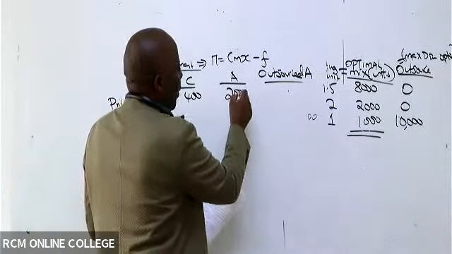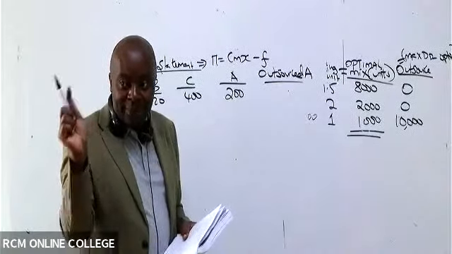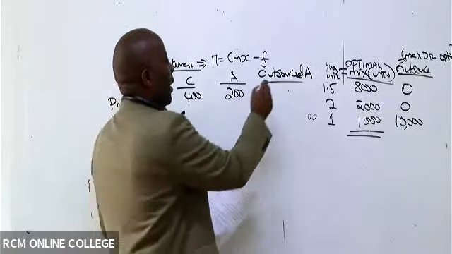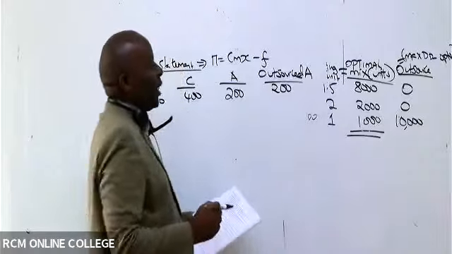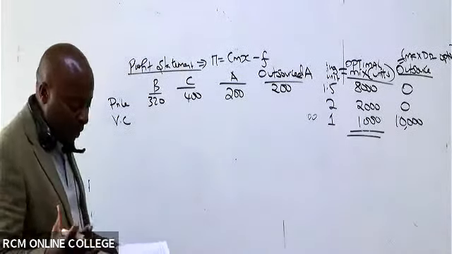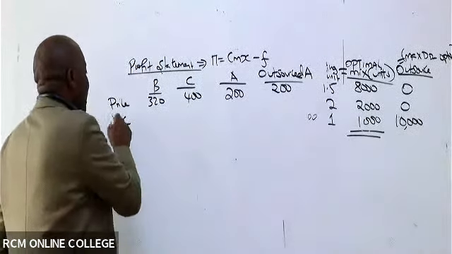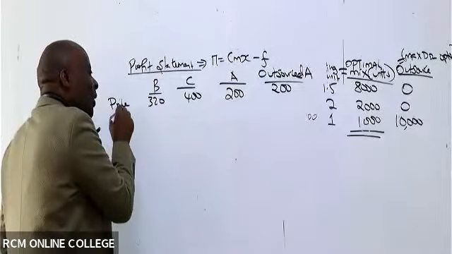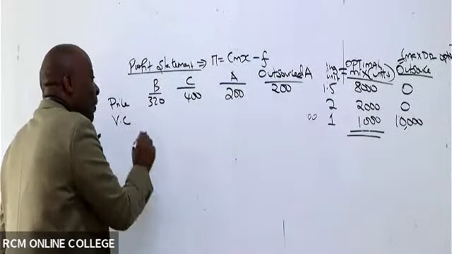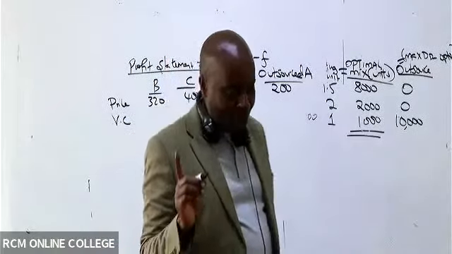So of course, even the ones that you have outsourced for A, when it comes to selling, you'll sell at the same 200. Because we have even been told that the quality is the same. Then come here and give me variable cost. You great ladies and gentlemen had given me the variable cost of this product.